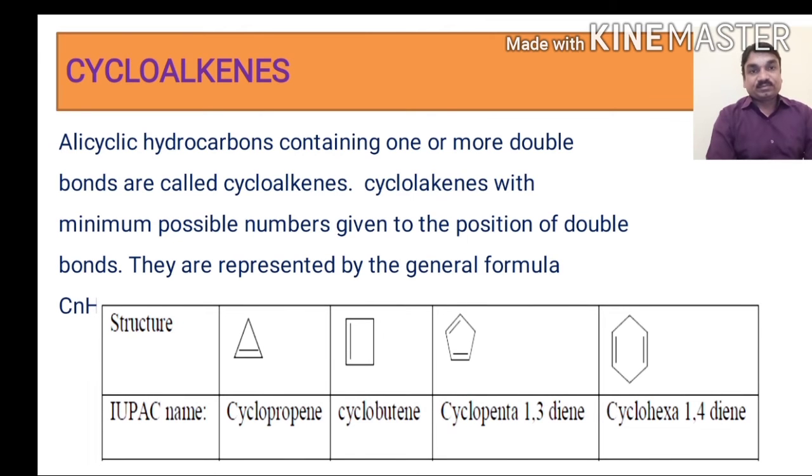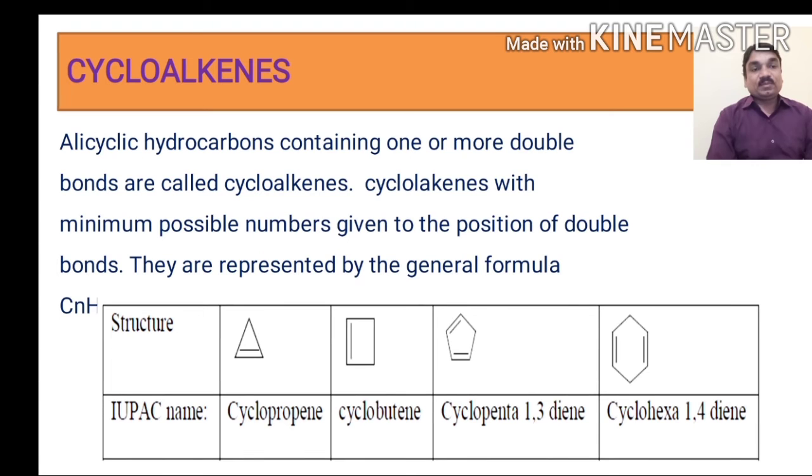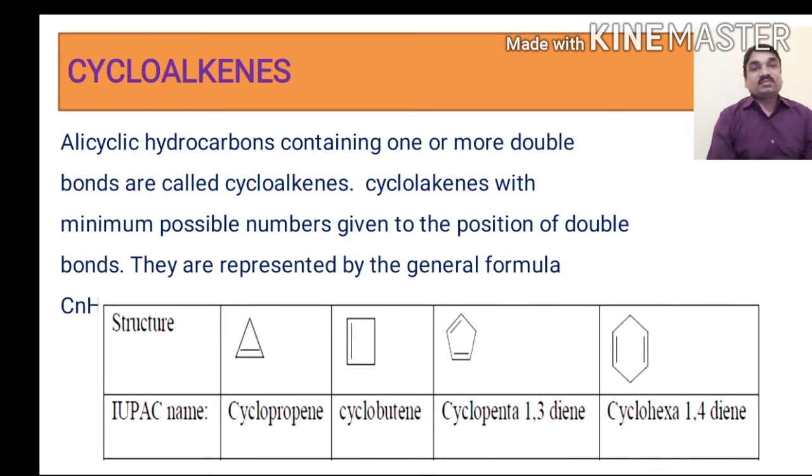Here we see the structures: cyclopropene, cyclobutene, cyclo-1,3-butadiene, then cyclohexa-1,4-diene, where the position of the double bonds is seen. These are the structures and IUPAC names of the compounds.